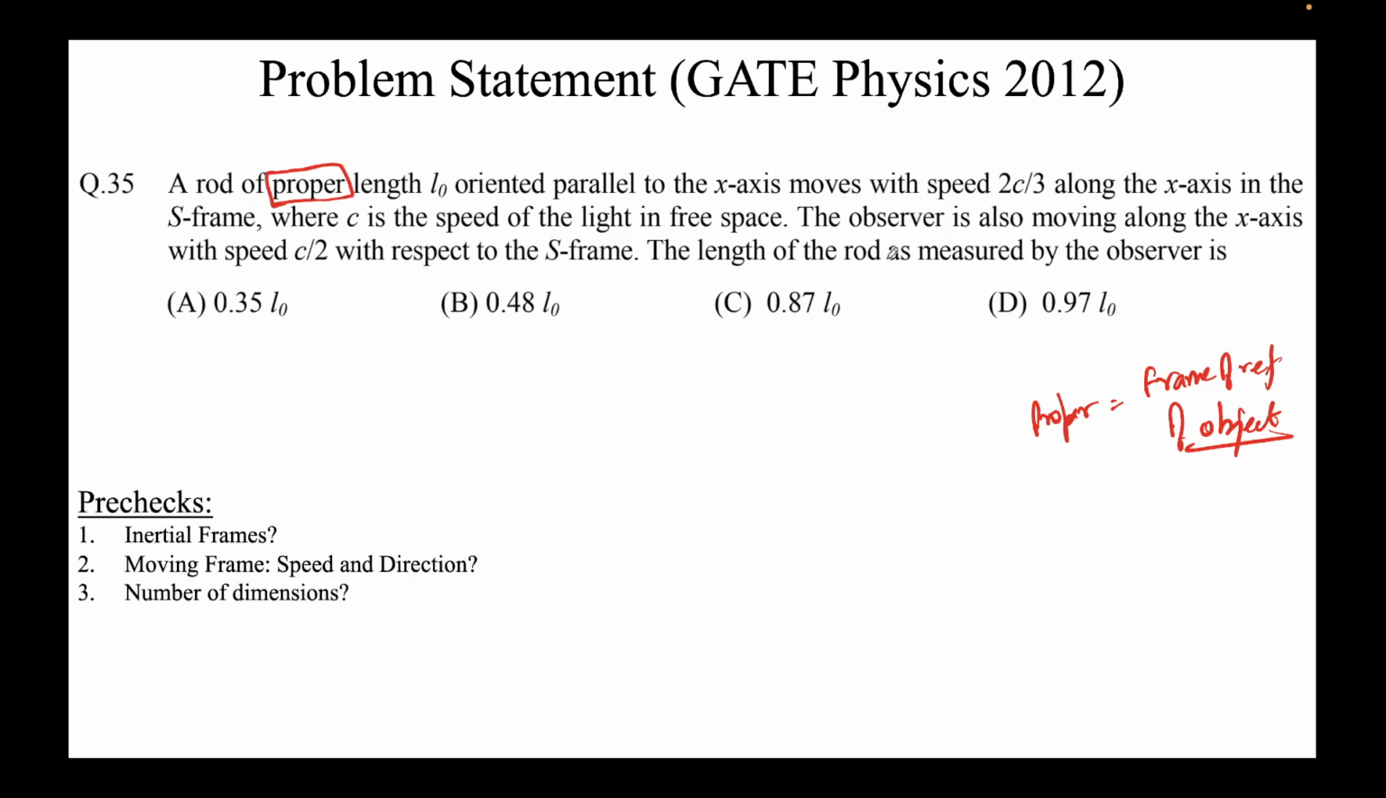I'll solve this, but before solving the problem, there are a few pre-checks that we first note: all the frames are inertial. So first, usually the first frame is a rest frame, which is naturally inertial. The second frame is the moving frame, right? What is the moving frame here?